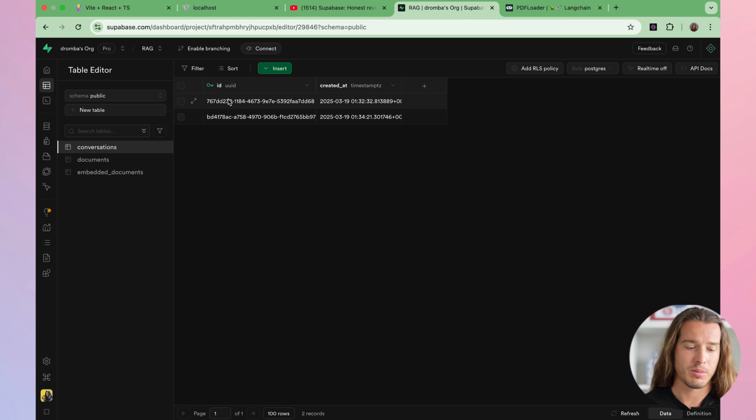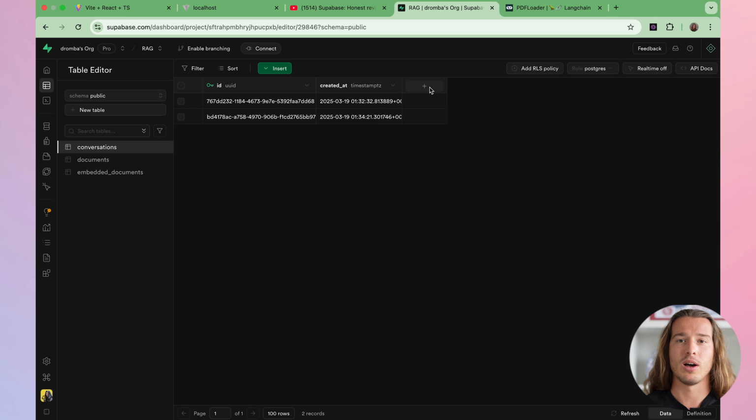One thing I actually messed up. Right now, in Postgres, we have enabled RLS. RLS is row level security, and it only allows us to insert, update, delete, or whatever data from the database if certain conditions are met. For example, if we had a user ID column here, then we could add a policy for this table so that only the user with that user ID, after being authenticated of course, can update, insert to, or delete from this table. So it's an amazing security feature, and we prevent other users from accessing and modifying other users' data.